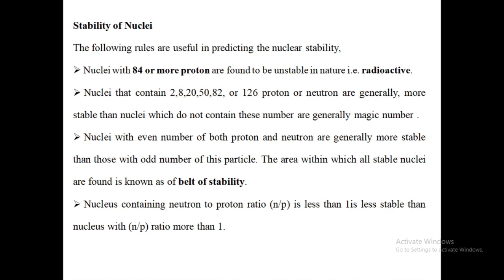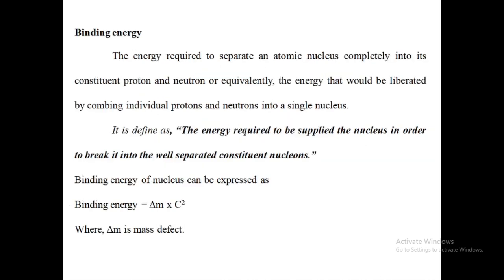Nucleus with neutron to proton ratio, that is n to p, less than 1 is less stable than nucleus with n to p ratio more than 1.